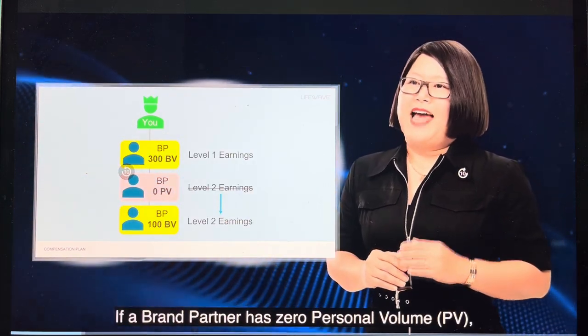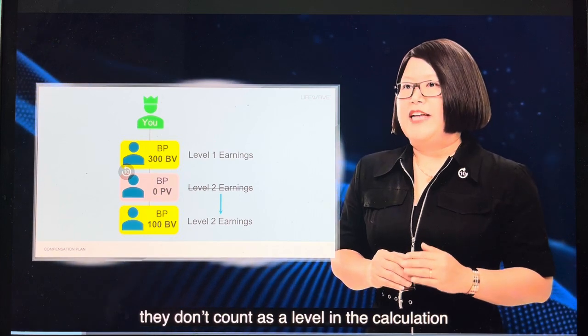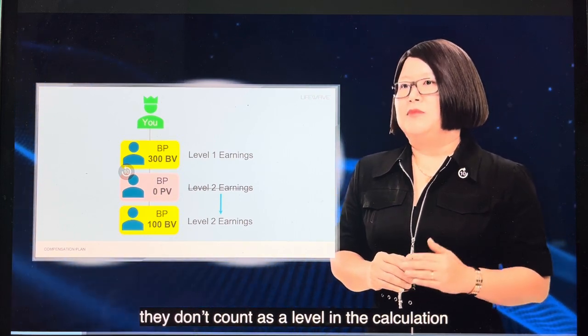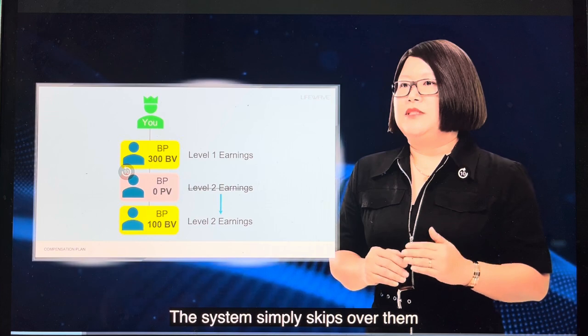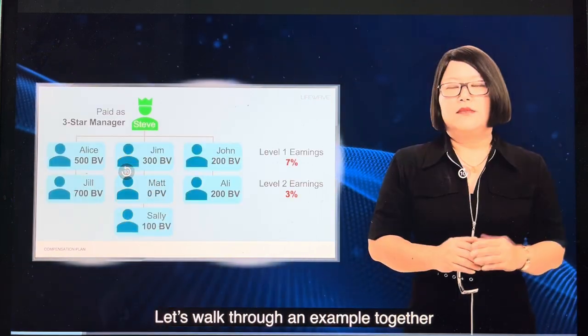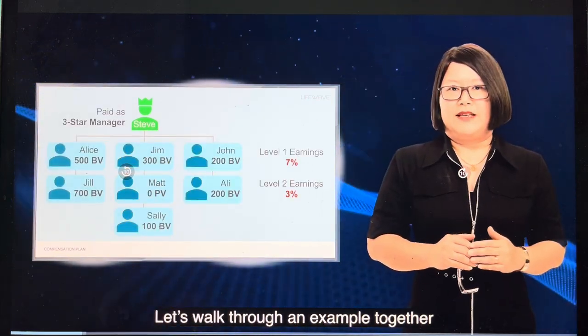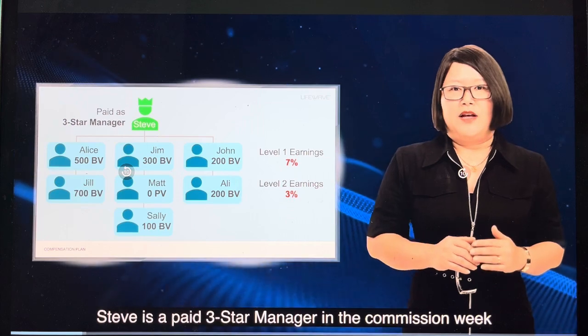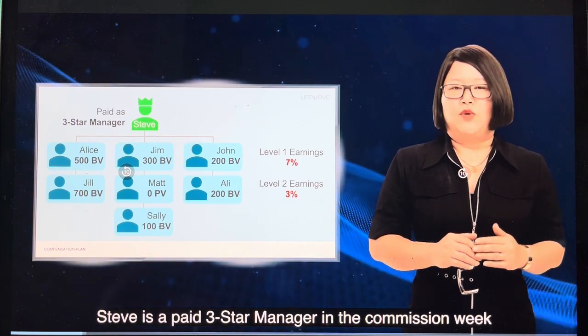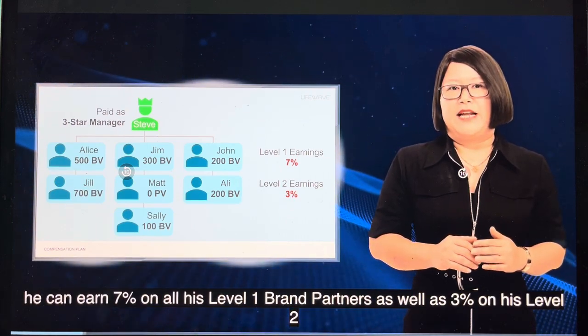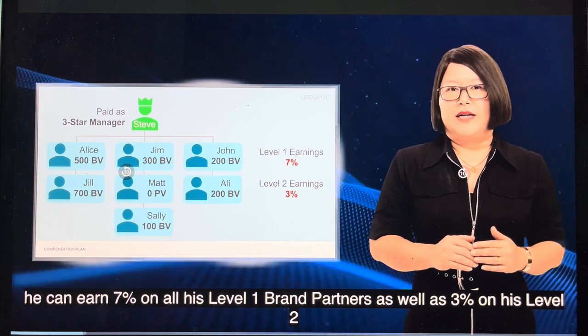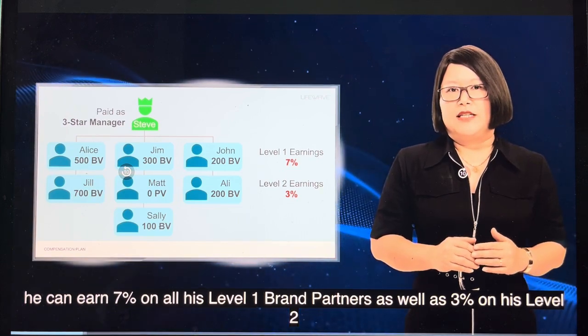If a brand partner has 0 personal volume, they don't count as a level in this bonus calculation. The system simply skips over them. Let's walk through an example together. Steve is a paid 3-star manager in the commission week. He can earn 7% on all his level 1 brand partners, as well as 3% on his level 2.